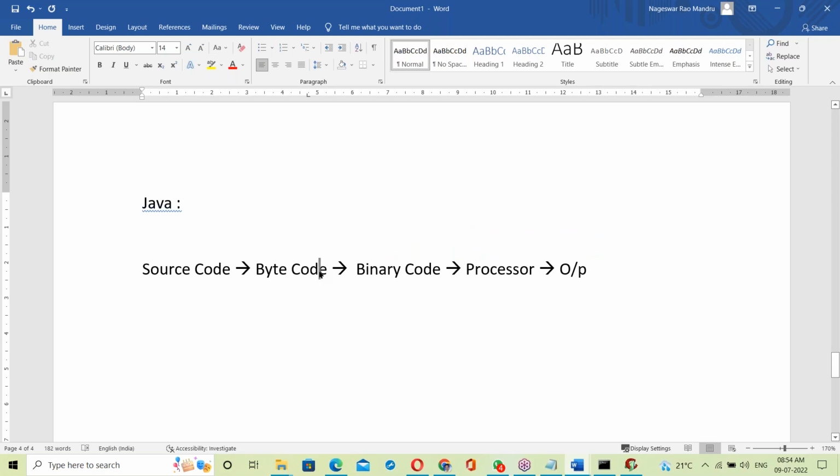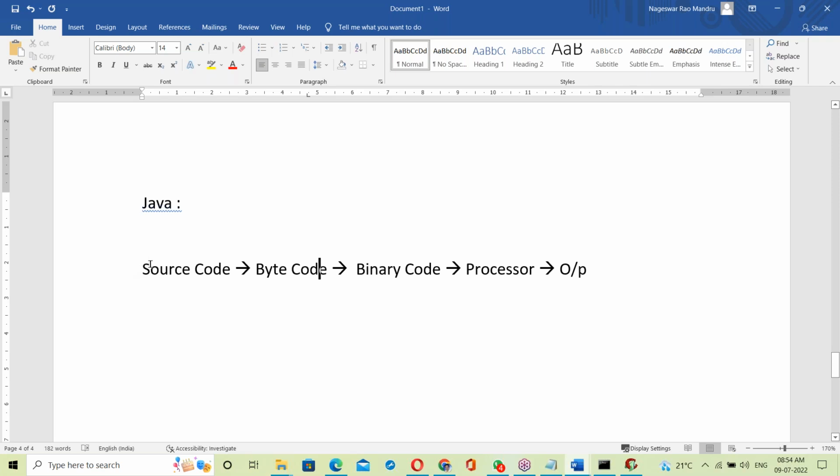To make Java platform independent. In Java, bytecode is introduced to make Java an independent platform. Why is bytecode introduced in Java? To make Java platform independent. We'll discuss that point, and also discuss how Java is made platform independent. I'll explain clearly when we reach that topic.